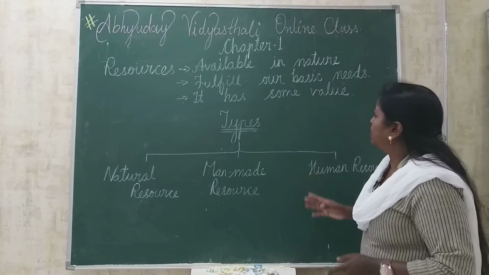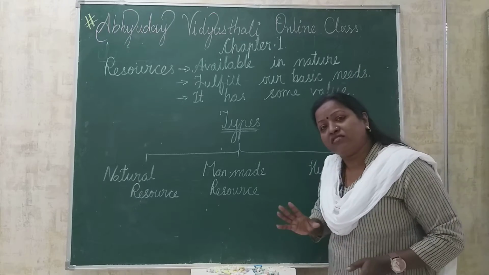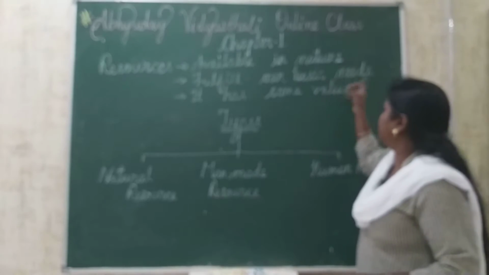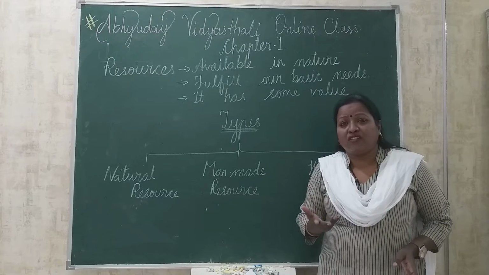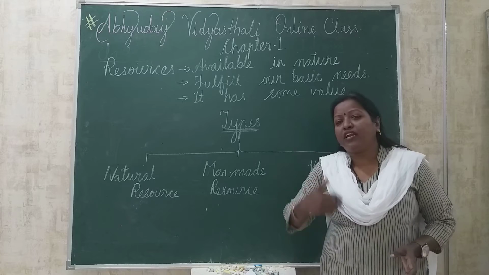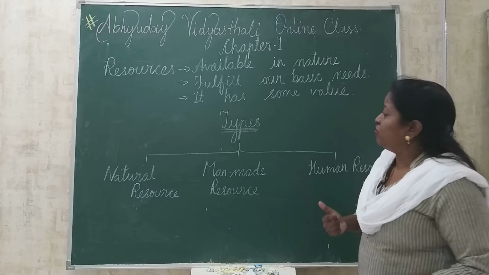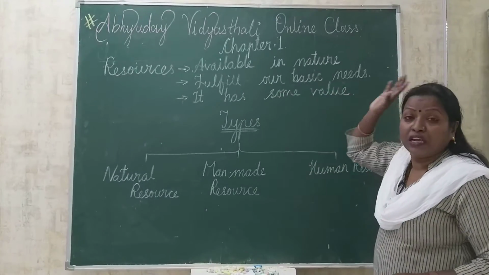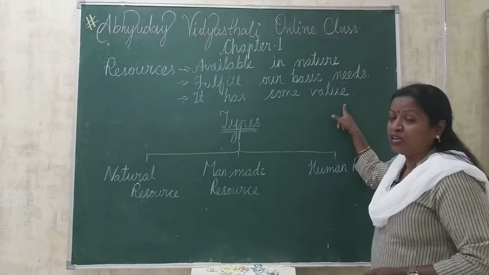The first point is anything which is available in nature, or in our surroundings. The second point is that it fulfills our basic needs. We are in need of oxygen, water and food, and all these things are provided to us by nature only, and these things are present in nature. And the third point is that it has some value.